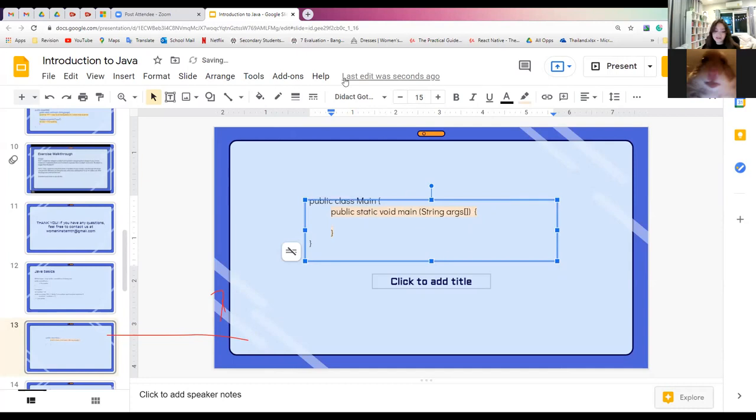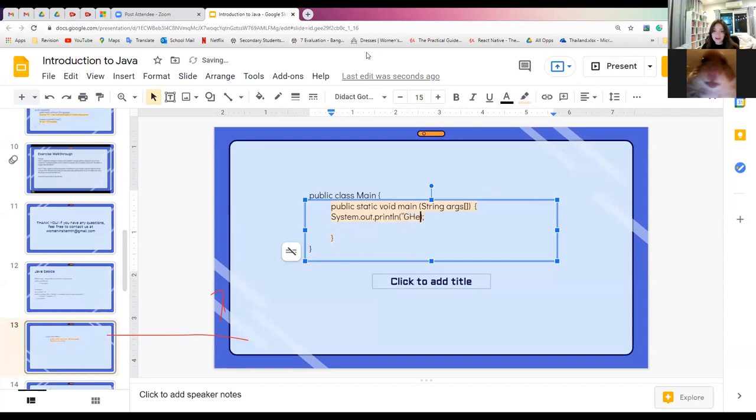And to print out something, we would have to write system.out.println, or system, sorry, let's not forget the Java syntax, system.out.print. Now the difference between these two is that println would print something out and skip a line. So for example, let's print something out right here.